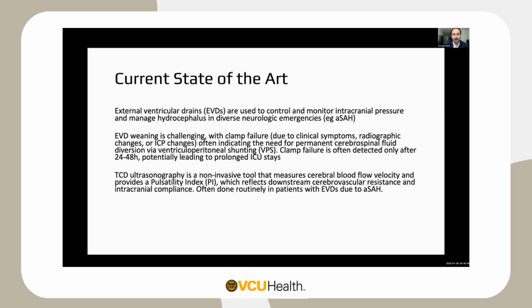We have a great tool, which is TCD ultrasonography, which is non-invasive and can give us some metrics such as cerebral blood flow velocity, and one specific index which we've been looking at a lot, the pulsatility index, which typically reflects downstream cerebrovascular resistance and intracranial compliance. And nicely enough, we often have this routine data in a lot of TCD studies that we do in patients who have EVDs and aneurysmal subarachnoid hemorrhages. Just a reminder, this is the typical formula for pulsatility index: peak systolic velocity minus end systolic velocity over mean flow velocity.